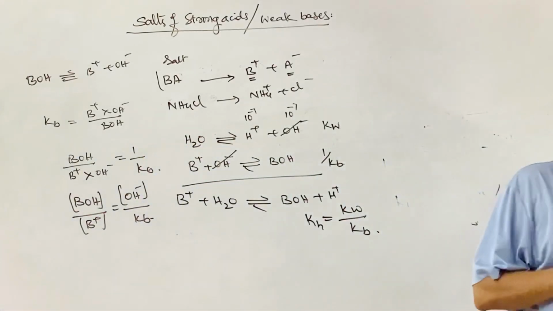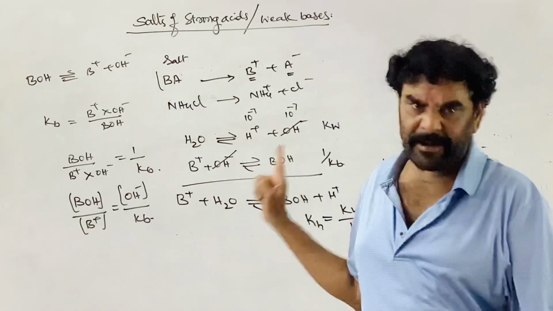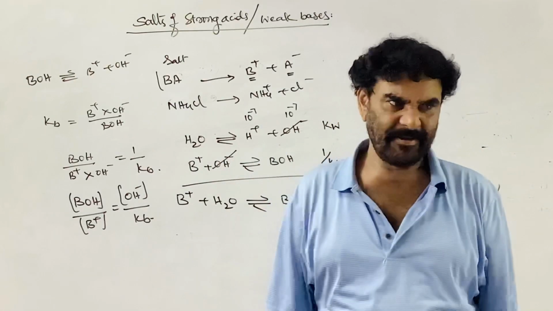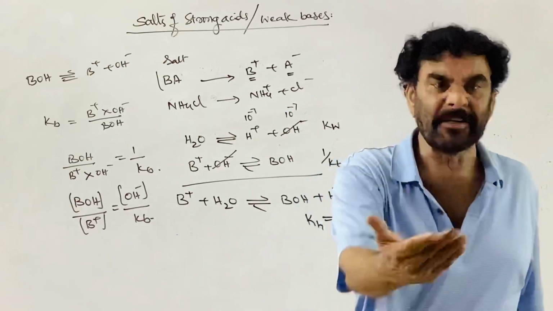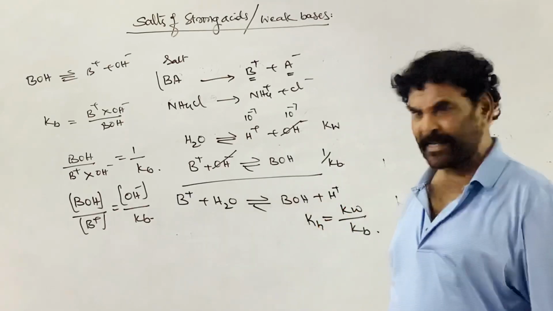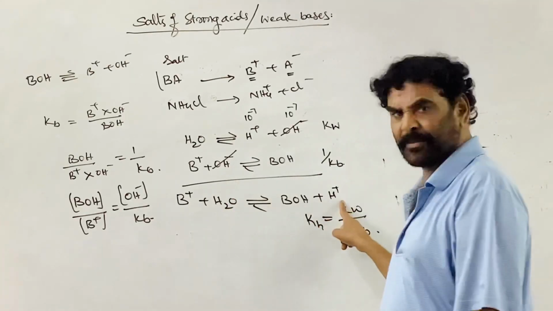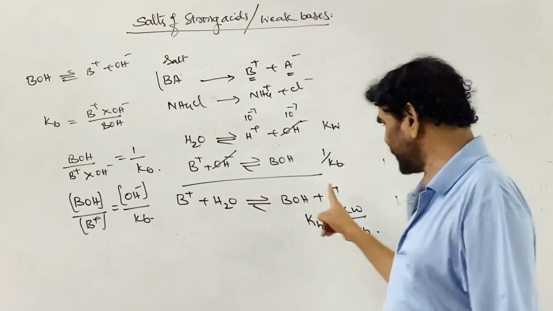What is the meaning of degree of hydrolysis? See, here the cation is undergoing hydrolysis. A lot of cation is added to the system. To what extent is it involved in that? When it reacts with the water, it produces the H plus ion. If 1 mole reacts, 1 mole is produced. If half a mole reacts, half a mole is produced. 10 to the power of minus 3 moles reacts, 10 to the power of minus 3 moles is produced.